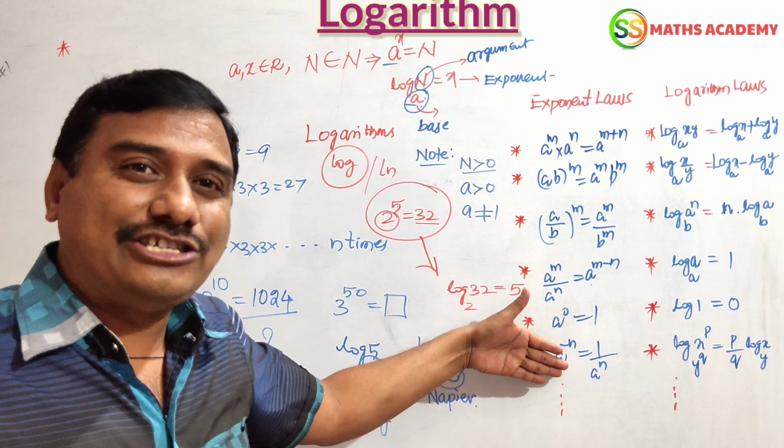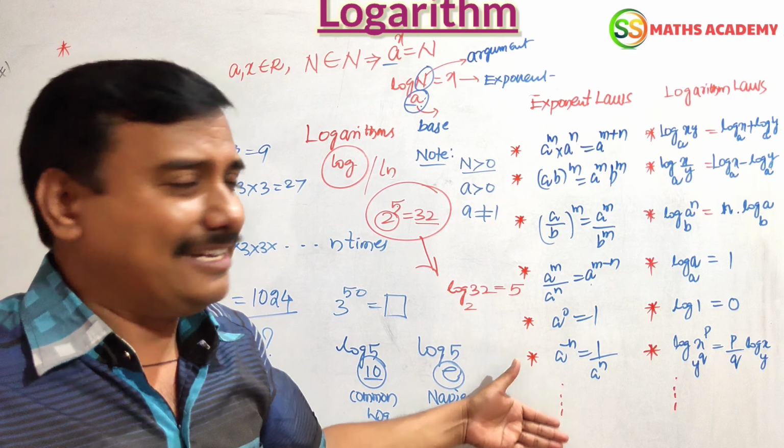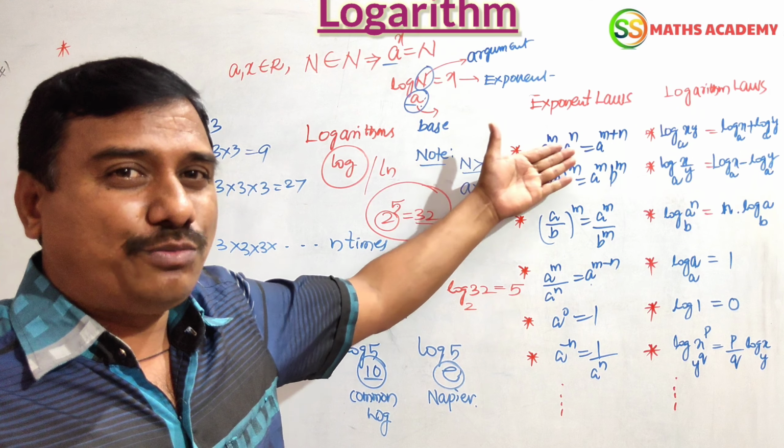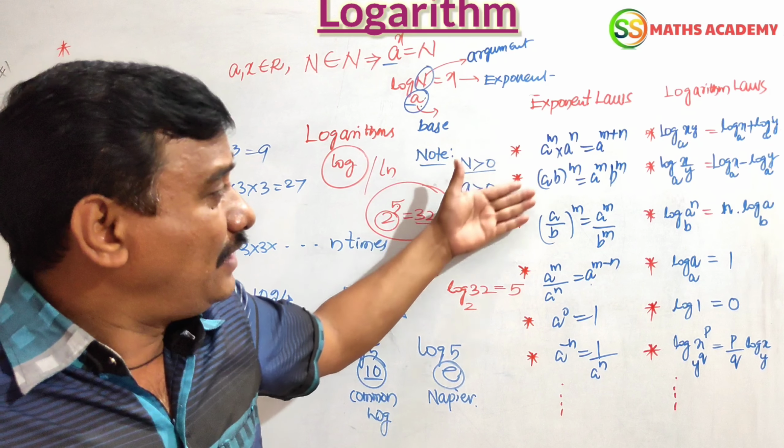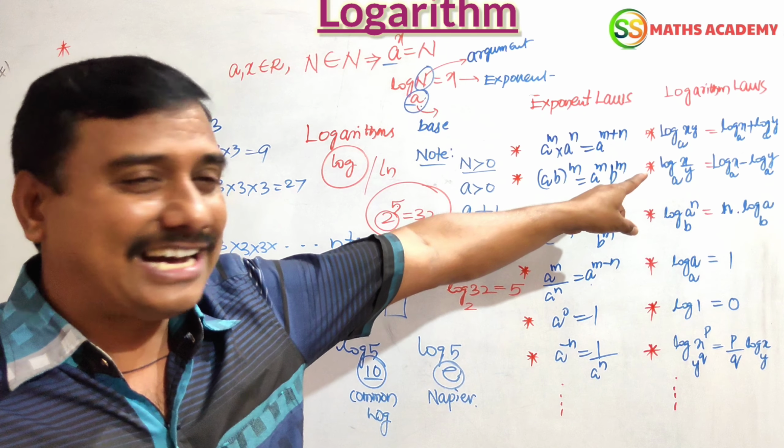And these are the formulas you know very well. In the exponents and indices chapter, from 7th class onwards, we have been learning about these. We learnt all the formulas. Clear? a to the power of m into a to the power of n equals a to the power of m plus n. Like this, all the formulas we learnt. The same formulas we should apply in logarithms.